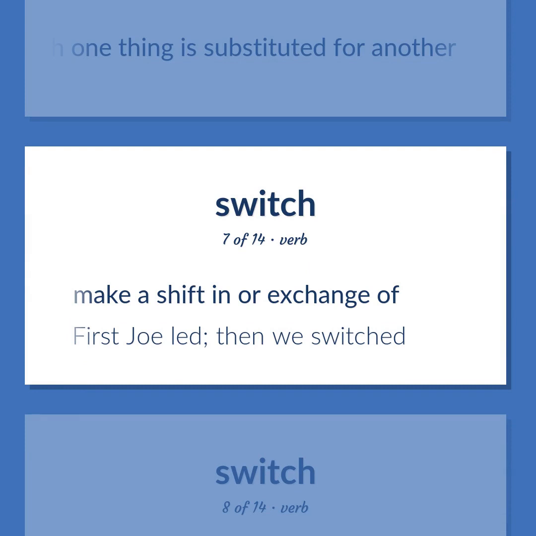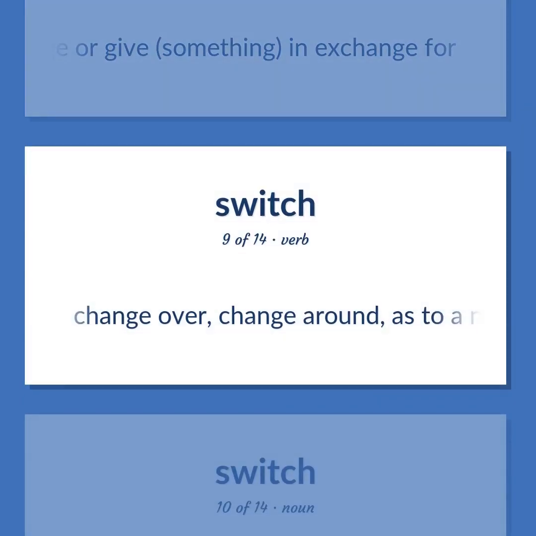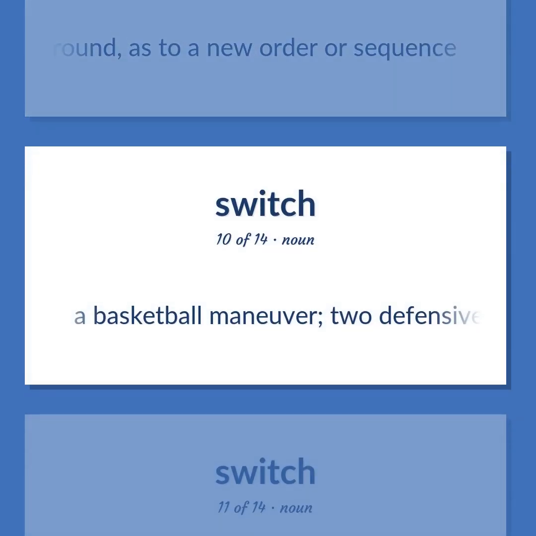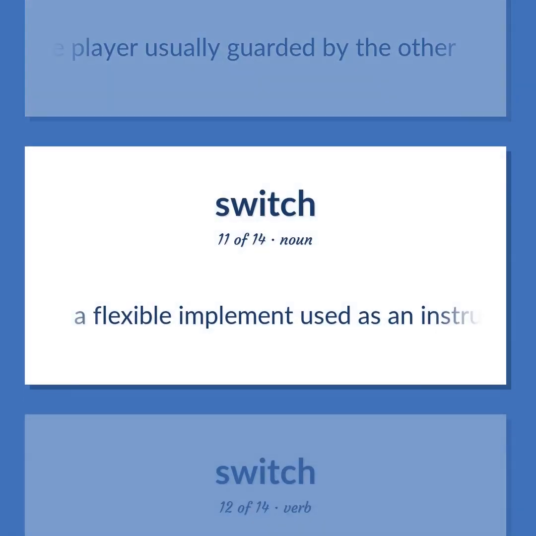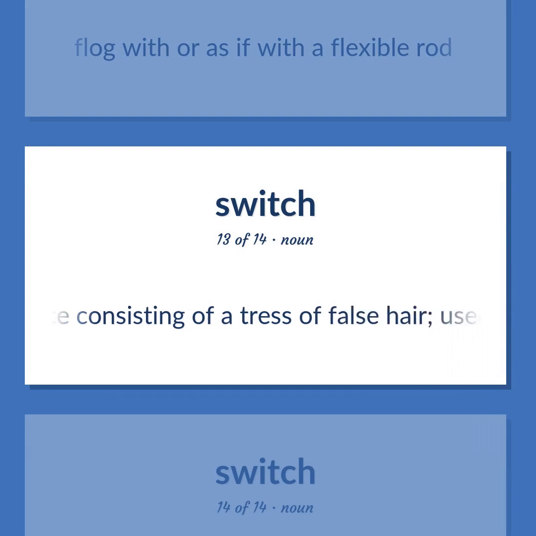Make a shift in or exchange of. First Joe led, then we switched. Exchange or give something in exchange for. Change over, change around, as to a new order or sequence. A basketball maneuver. Two defensive players shift assignments so that each guards the player usually guarded by the other. A flexible implement used as an instrument of punishment. Flog with or as if with a flexible rod. Hairpiece consisting of a tress of false hair, used by women to give shape to a coiffure.